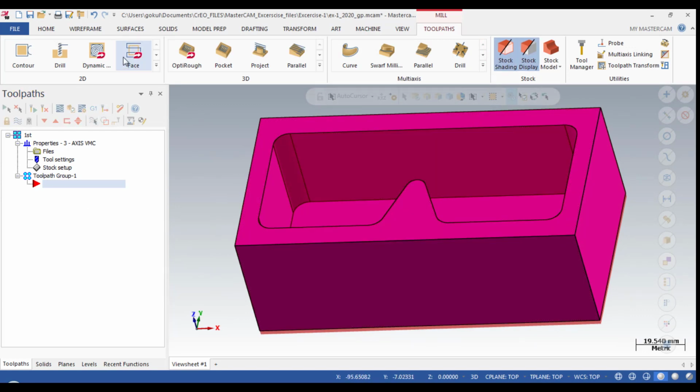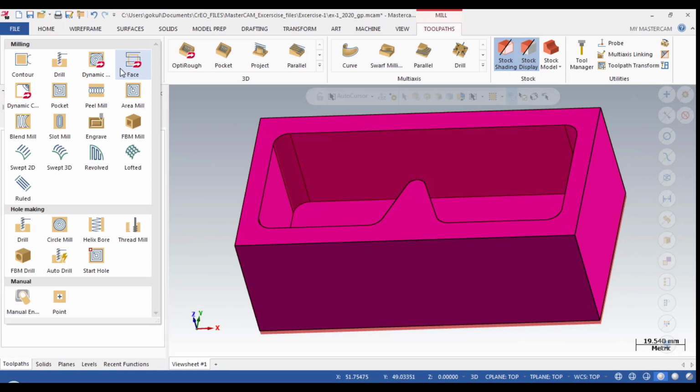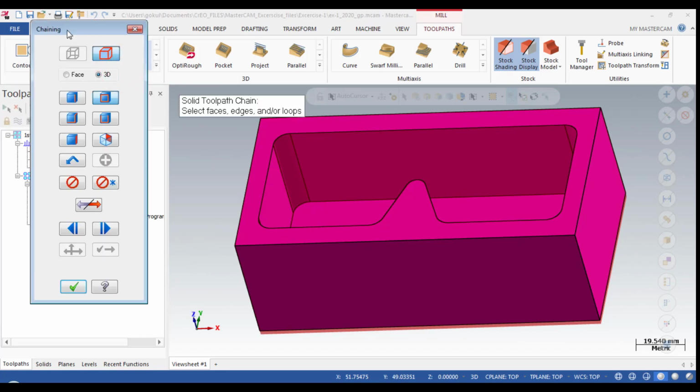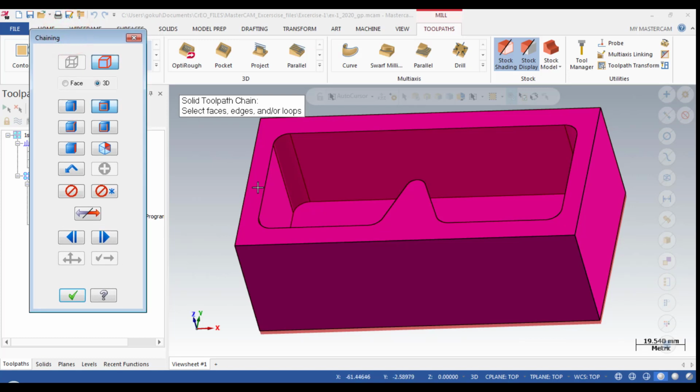It will take some time, and to visualize, I will look at it. Okay, it is the stock, and now we are going for machining. It will automatically transfer to the toolpath options, where toolpaths are 2D, 3D, multiaxis, stock and utilities. In this, we are going for 2D, and we are going for Face, which is a face mill operation.